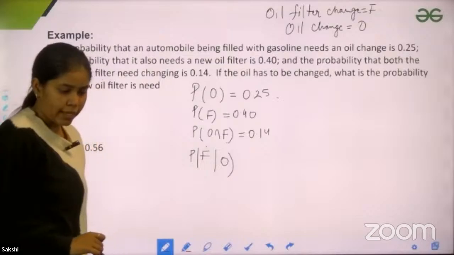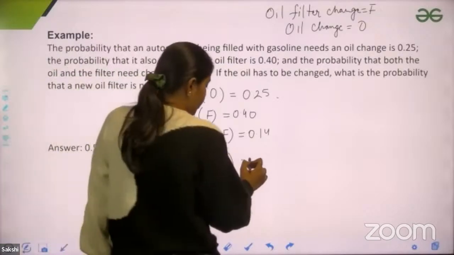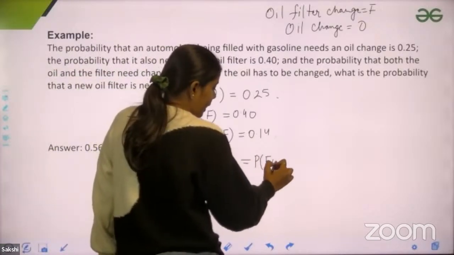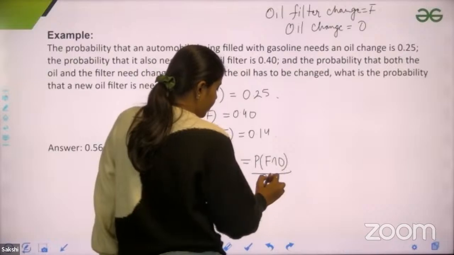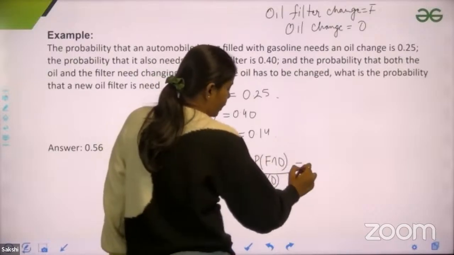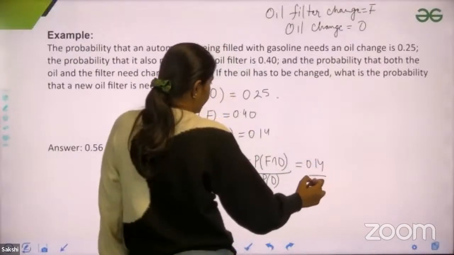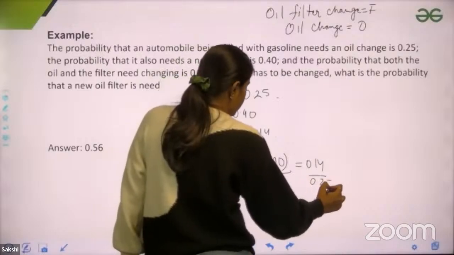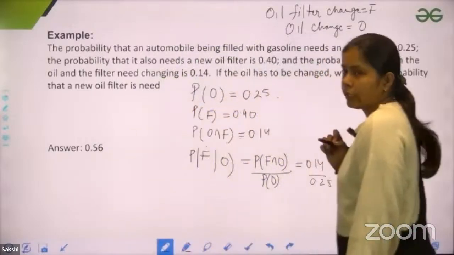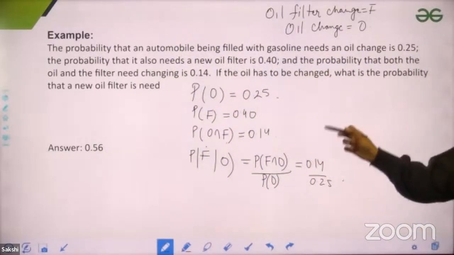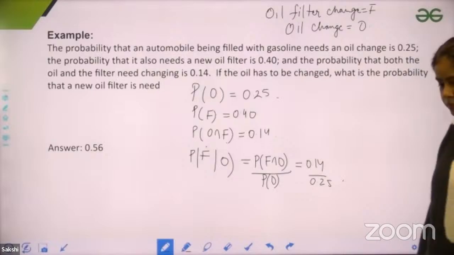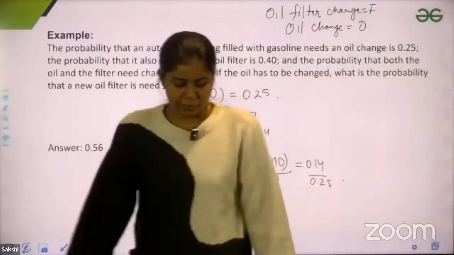Then I can use conditional probability: probability of F intersection O upon probability of O. So that is 0.14 upon 0.25. On solving, you would get the answer 14/25, which is 0.56. That would be your answer.